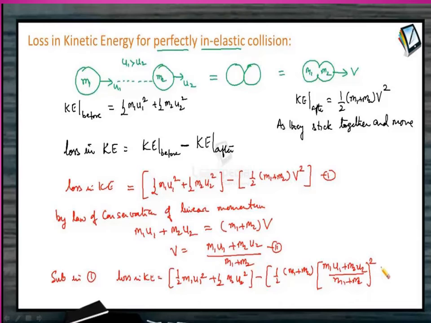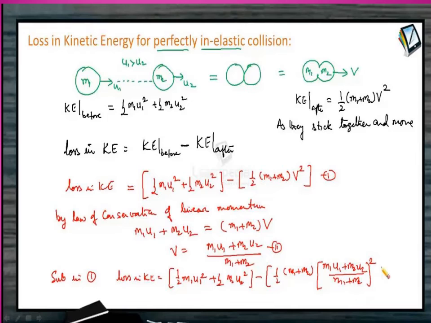See here, this is the derivation. The kinetic energy may be written as half mv square. Normally we know kinetic energy is equal to half mv square. The initial velocity we take as u. So loss in kinetic energy is equal to kinetic energy before collision minus kinetic energy after collision.